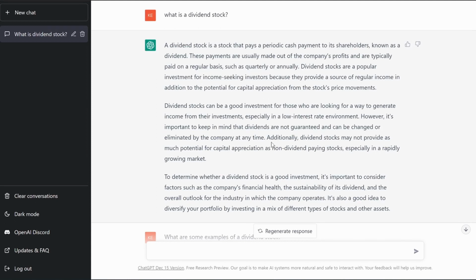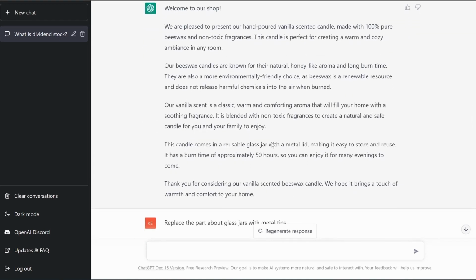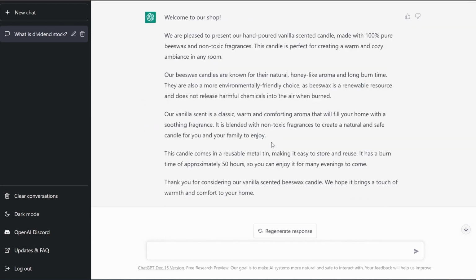It's not like you could ask it what our current stock price is right now, because its data is only from 2021. But I'm sure as time goes on, this will continue to advance, and I'm really excited to see where this will take everyone. This is a huge game changer for the internet.